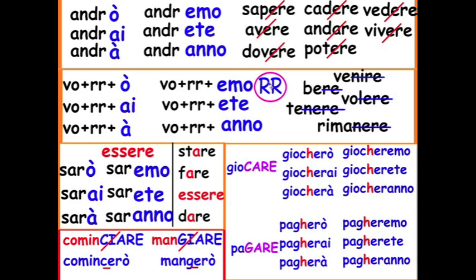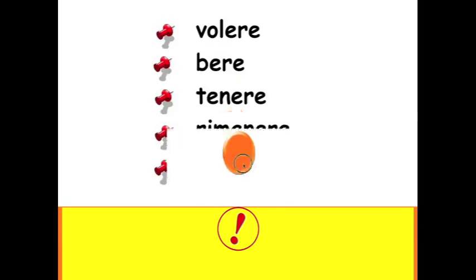Then we have the double R verbs. So how do these verbs work? As you saw, you eliminate a ton here. You only keep the first two letters for all these verbs except from this last one, which is to remain, rimanere. So rimanere remains longer, okay?